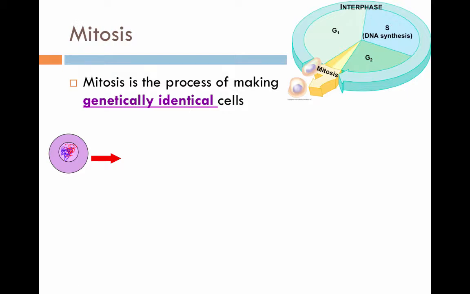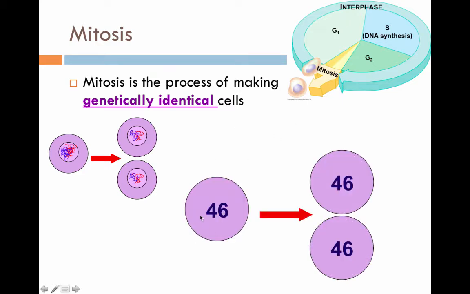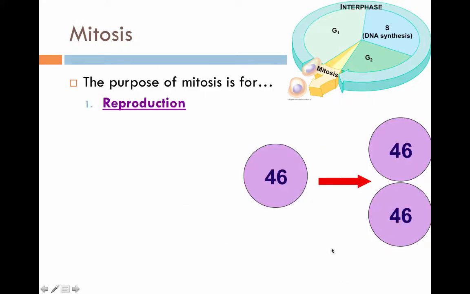This is what it looks like. Here's a cell. A cell is going to divide in half, and now we have two cells. That's mitosis. That's the process of creating genetically identical cells. In humans, it's the same. We just happen to have 46 strands of DNA, and when it's ready for mitosis, we call it 46 chromosomes because the DNA is just coiled up really tightly. So if we have 46 chromosomes in our cell, after mitosis, we will have two cells with 46 chromosomes because mitosis makes identical cells.